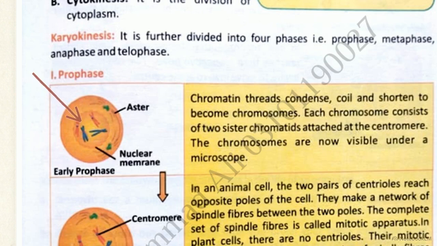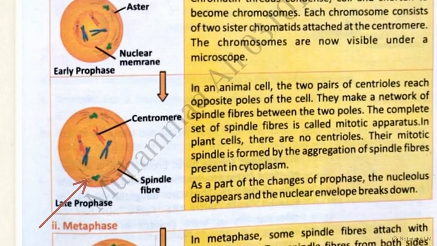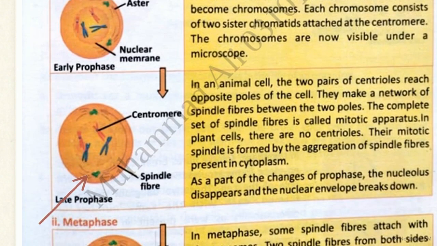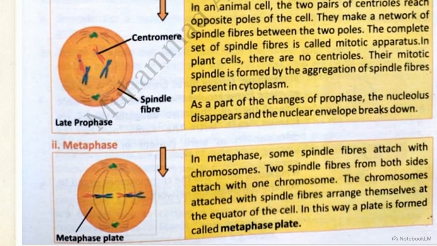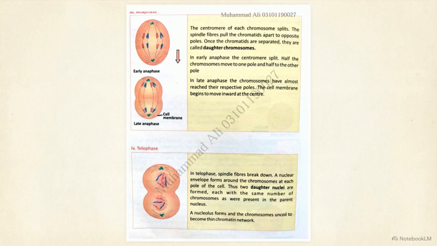Loose chromatin condenses into visible chromosomes, the nuclear envelope breaks down, and centrioles deploy the mitotic spindle. During metaphase, those spindle fibers attach to the centromeres, forcing the chromosomes into a straight line across the cell's equator, forming a metaphase plate. Then, in anaphase, the central connection snaps. The spindle fibers reel the now separated sister chromatids apart, dragging them toward opposite poles of the cell. Finally, in telophase, the spindle fibers dismantle. New protective nuclear envelopes rebuild around the separated genetic data on each side.